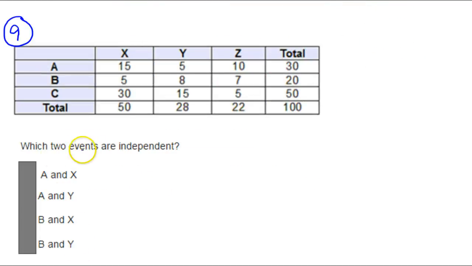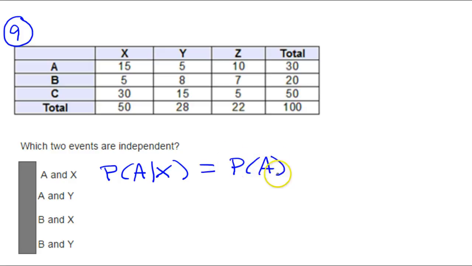Okay, for this problem, we're supposed to decide which pair of events are independent. So remember, if two events are independent, then the probability of the first event given the second event should equal the probability of the first event all by itself. So if this is true, then they're independent. If it's not true, then they're not independent. So let's do both of these.